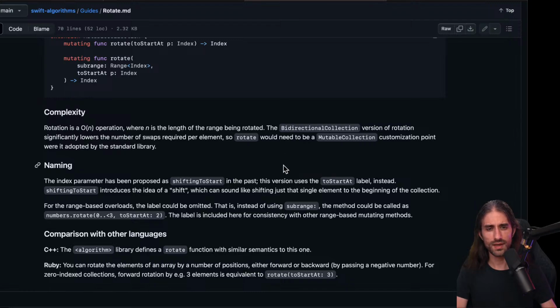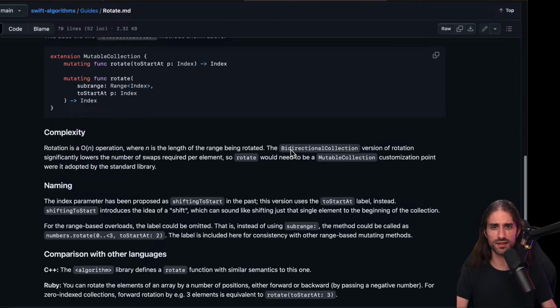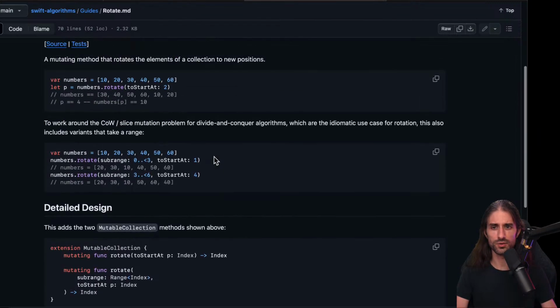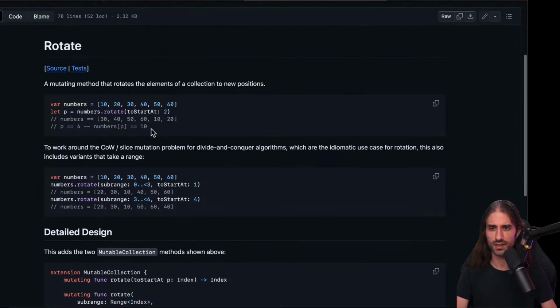I'm not sure what bidirectional collection is. I guess it's a collection that you can iterate from both the start and the end. And they say that it makes the number of swaps much smaller, because maybe there is a way to inverse the start and the end, and this way you get the result faster.